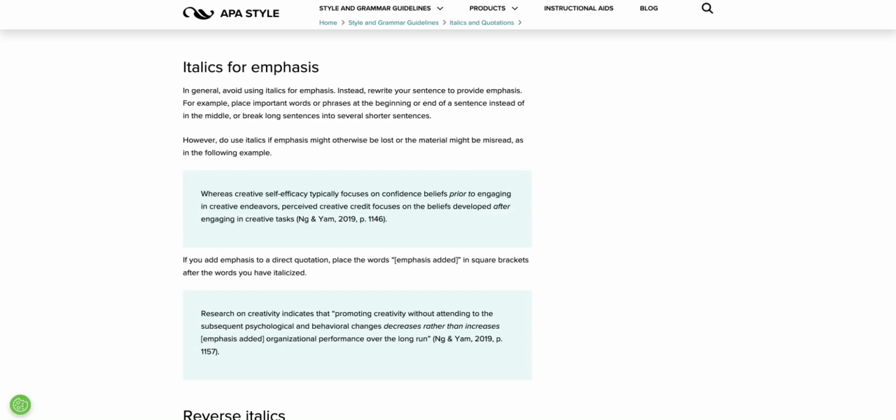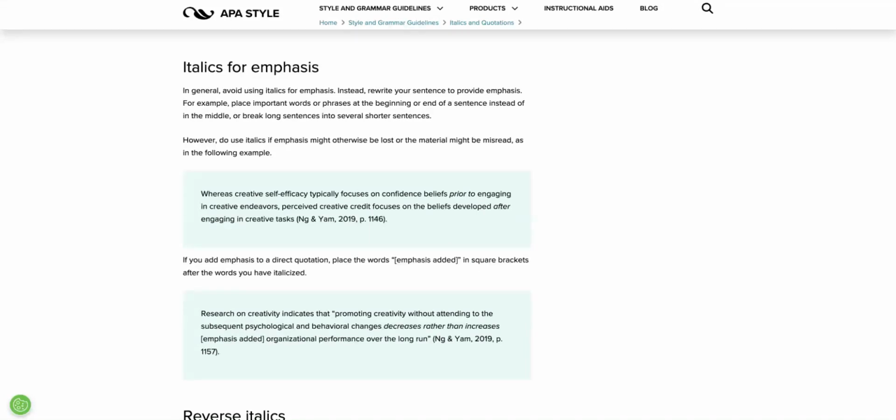In the following example, the author has italicized prior and after to draw emphasis, because that emphasis might be lost in the reading if you do not italicize those words. The author specifically wants you to focus on what is prior to engaging in a creative endeavor, and then what happened after the person engaged in this creative task.